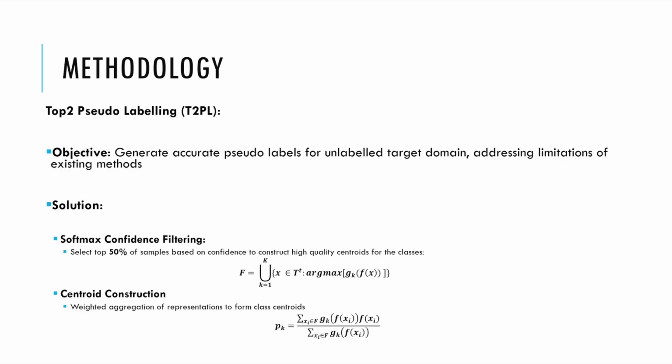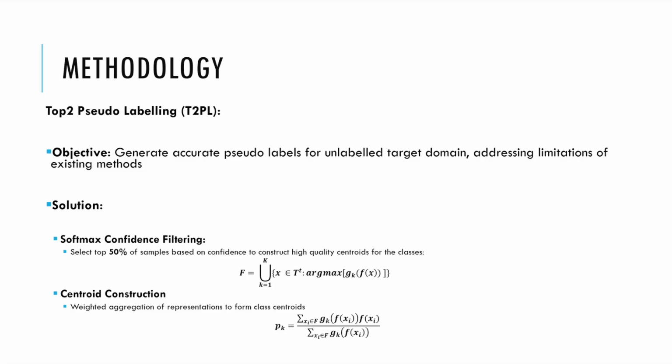The next component in the RAT-P framework is the top-k pseudo labeling mechanism, which solves the problem of generating pseudo labels for unlabeled target domains, which can be particularly important in scenarios where labeled data is scarce. The first step in this process is softmax confidence filtering. We have to generate centroids for the classes in order to generate pseudo labels. So the first step is to filter 50% of the samples based on softmax confidence. We use our model to calculate the softmax probabilities for each of the unlabeled samples and select the top 50% based on these values.